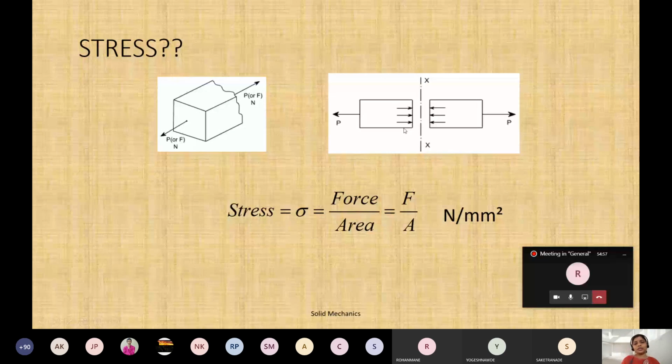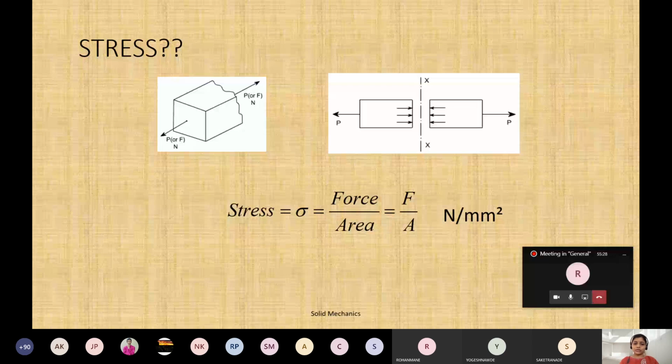This is just a normal one. Yes, ma'am. Whenever we apply a tensile force, I am talking about tensile because in tensile we will have a pulling action. When we pull the material with the help of tension force, the internal forces of the material will try to resist that motion, and due to that resistance there will be generation of stress. That stress is called force per area, which is in Newton per mm square.